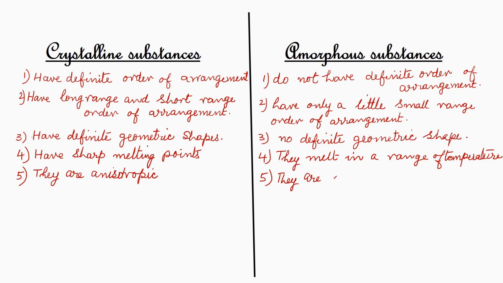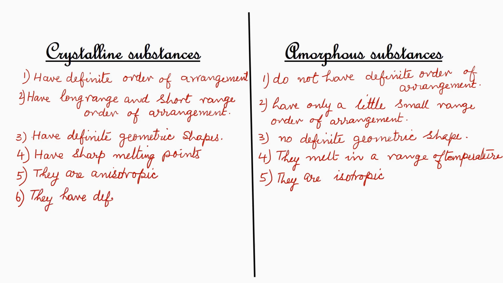Amorphous substances are isotropic. Click the I button to watch the video on isotropy and anisotropy. So the answer for the question is this point, that is isotropic. It is not a characteristic of the crystalline substances, it is a characteristic of amorphous substances.